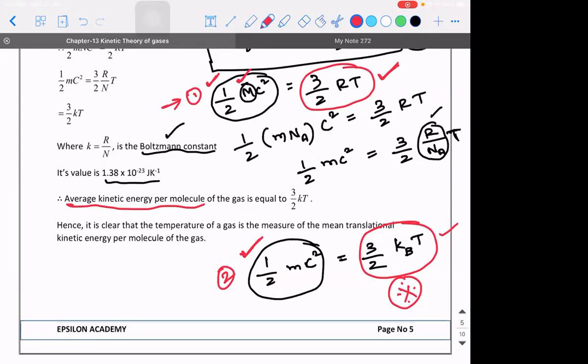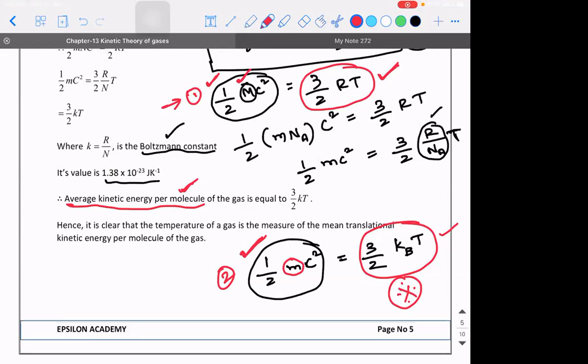So the first one is the average kinetic energy of the total gas, whereas the second one is the average kinetic energy per molecule, because here you take the mass of only one particle.